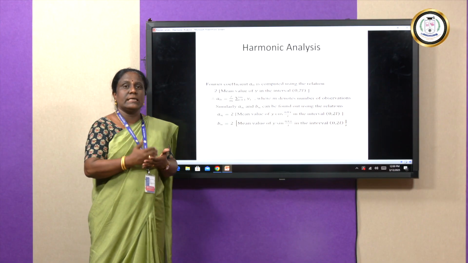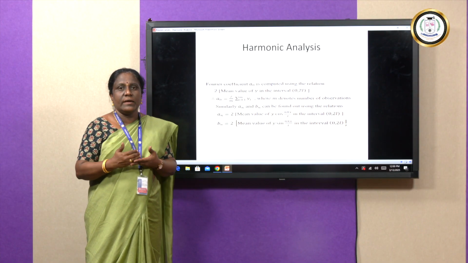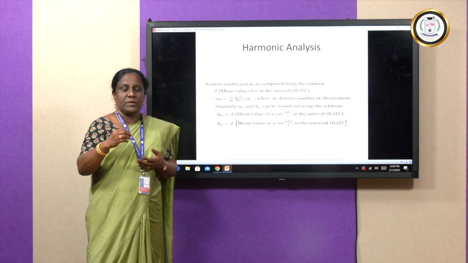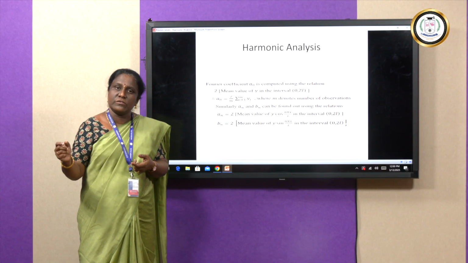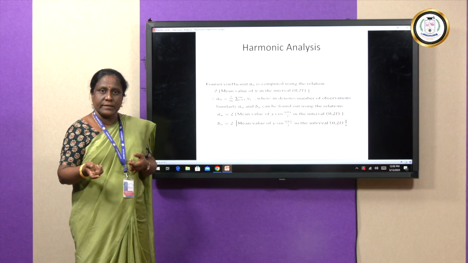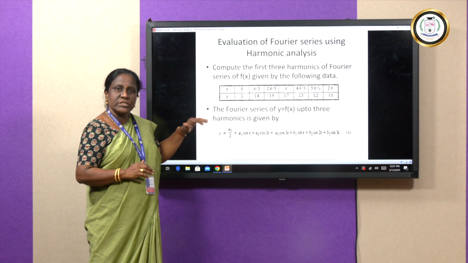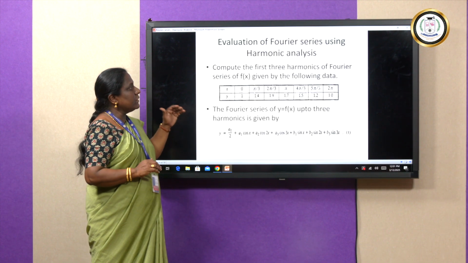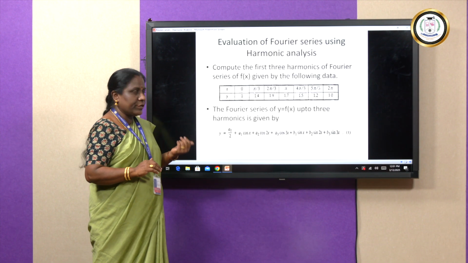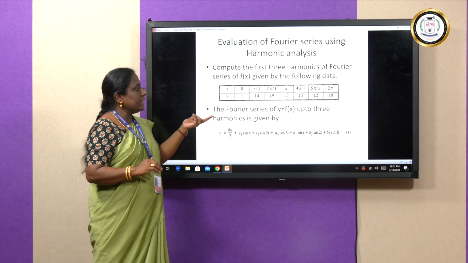Now we will see type 1, where the x values in the problem are given in terms of pi, that is, in terms of radians. We will go for the first example, evaluation of a Fourier series using harmonic analysis. The question is asked as: compute the first 3 harmonics of the Fourier series for the following data set.